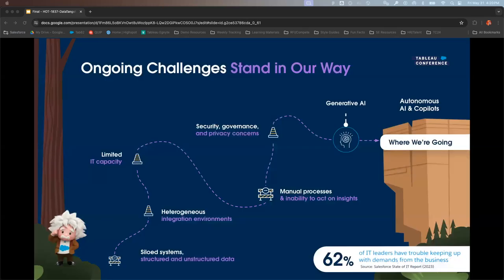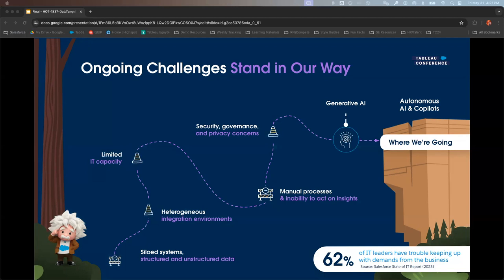That certainly can be very scary, and we have seen our fair share of challenges stand in our way, whether it be the fact that the data itself lives in siloed systems, or there's limited IT capacity to actually go in and unlock it, or maybe it's even just manual processes that don't have a ton of data, or they don't actually act together for insights.